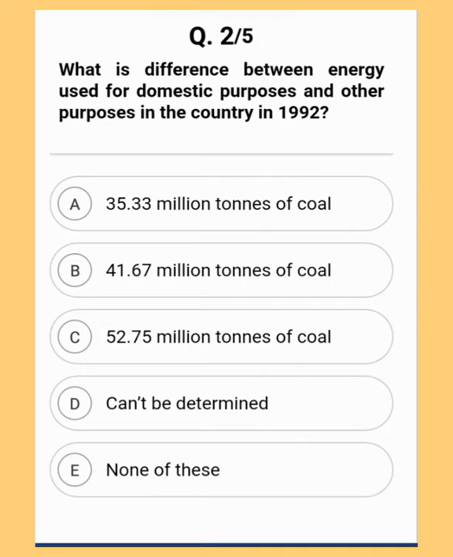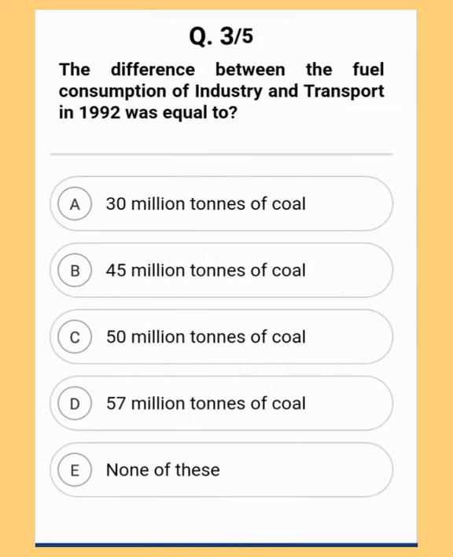Moving to the next question. The difference between the fuel consumption of industry and transport in 1982 was equal to: option A 30 million tons of coal, option B 45 million tons of coal, option C 50 million tons of coal, option D 57 million tons of coal, or option E none of this.